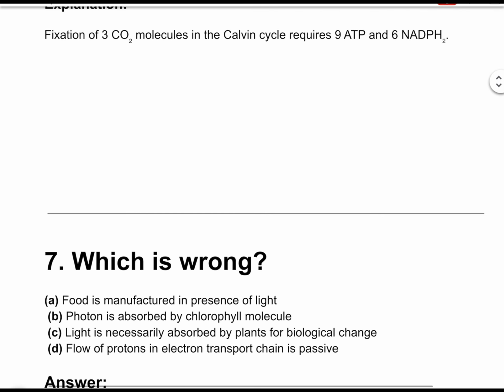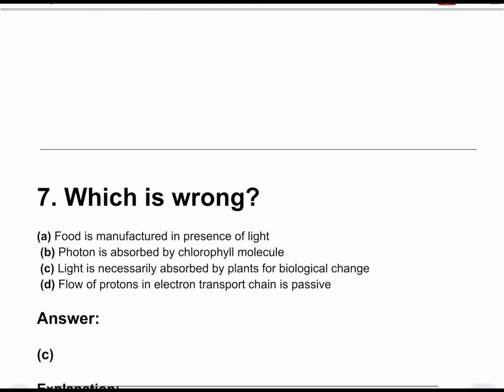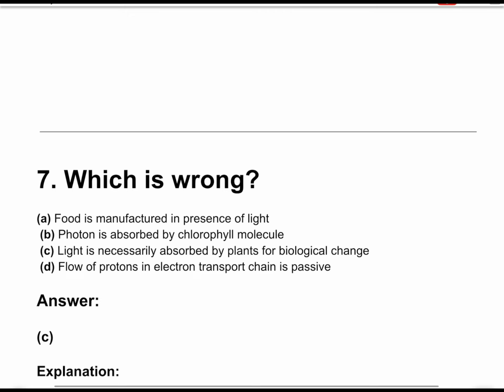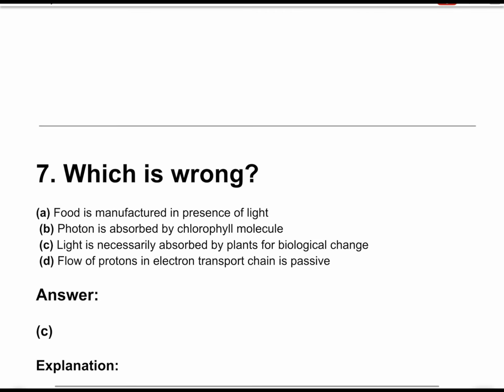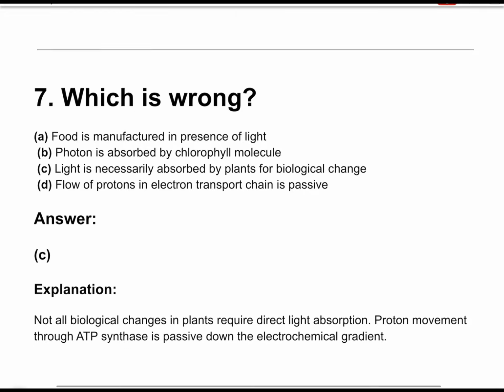Question number 7. Which is wrong? The correct answer is option C. Light is necessarily absorbed by plants for biological change. Because not all biological change in plants requires direct light absorption. Proton movement through ATP synthase is passive, down the electrochemical gradient.